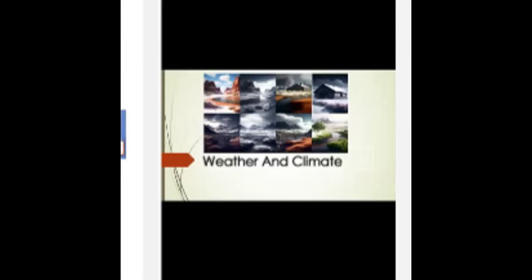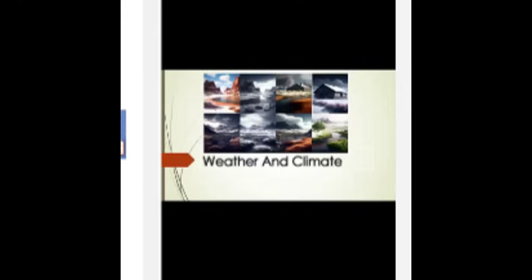Now we will discuss these 7 elements one by one. Temperature. Temperature is the measure of warmth or coldness of air and can be measured using a thermometer. It is one of the key elements of climate and is affected by factors such as altitude, latitude, and the presence of nearby bodies of water.